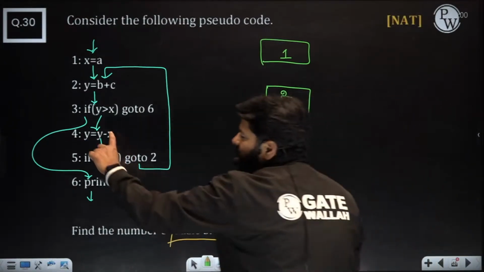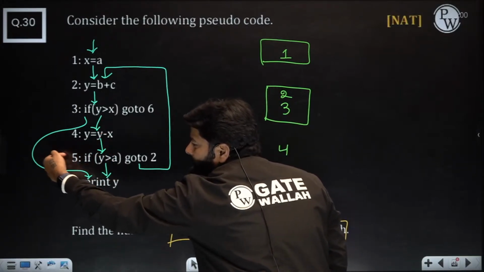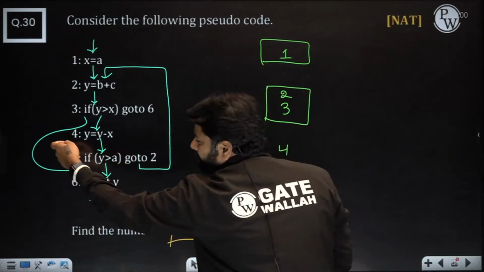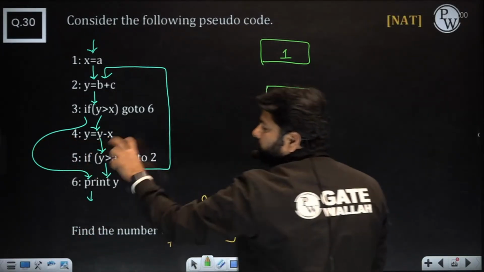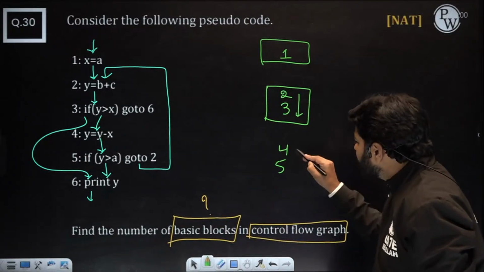Can I keep 4 and 5 together? See, nobody enters in the middle of this. After 5 you can leave, but nobody is leaving after 4 and nobody is entering after 4. That means 4 and 5 we can keep together, because they are always executed sequentially.